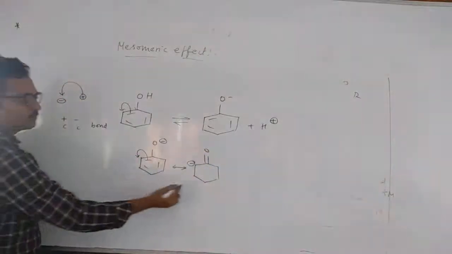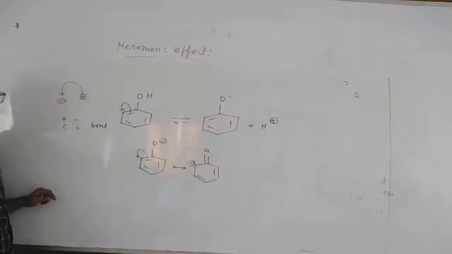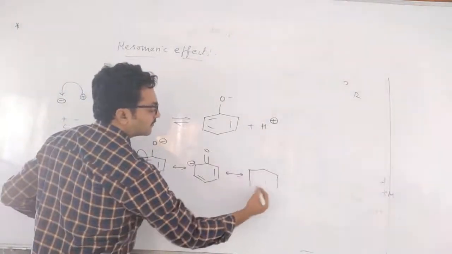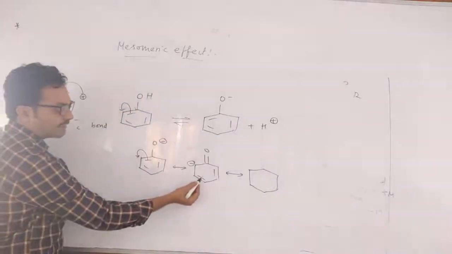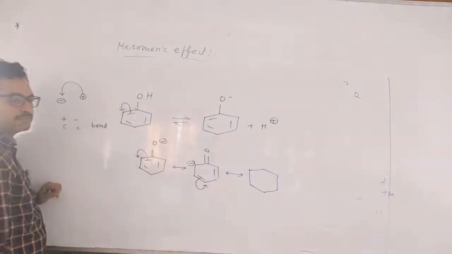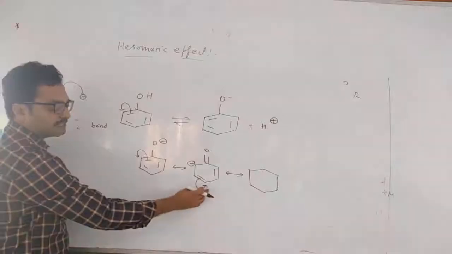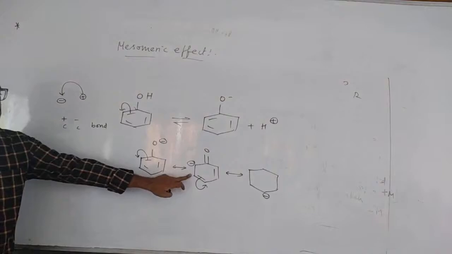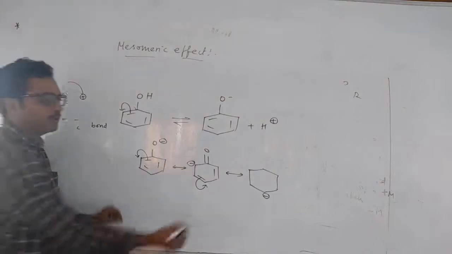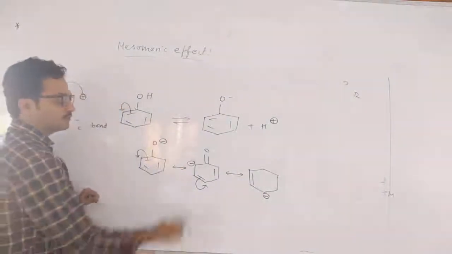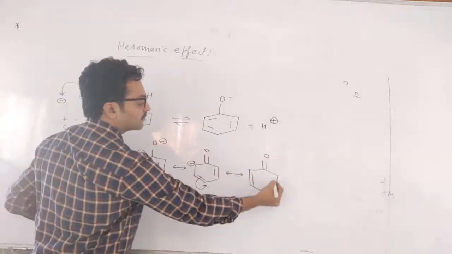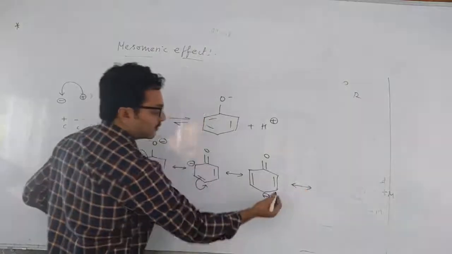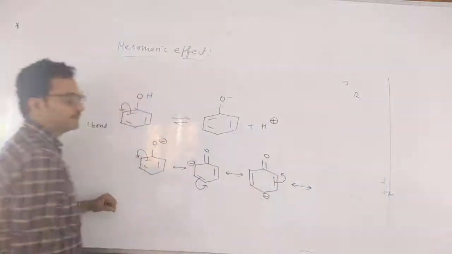The remaining groups I am not disturbing. So what is the next form? Put a benzene ring, and now I am migrating this bond like this. Head means negative, and tail is positive. Plus and minus, there is a bond. The remaining bonds I am not disturbing. Next, this bond I will migrate up.